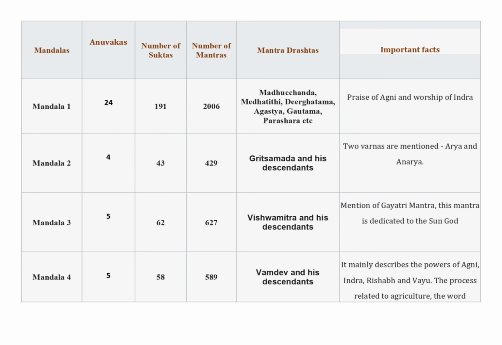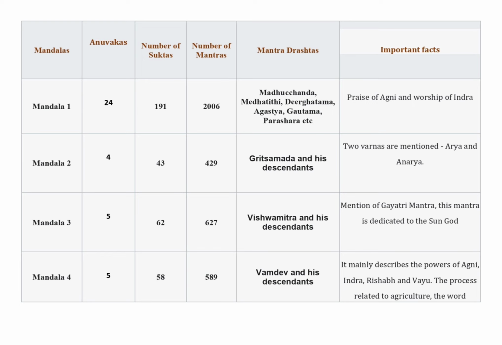Now we are going to see the mandals, number of anuvaks, number of suktas, number of mantras, mantradrashta rishis, and important facts of each mandal. In mandal 1, there are 24 anuvaks, 191 suktas, 2006 mantras. Mantradrashta rishis of this mandal are Madhuchanda, Medhatithi, Dirghatama, Agastya, Gautam, Parashar, etc. Important facts of this mandal are praise of Agni and worship of Indra.